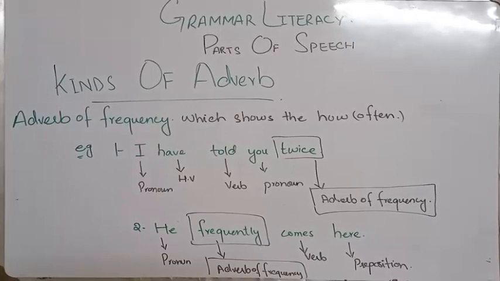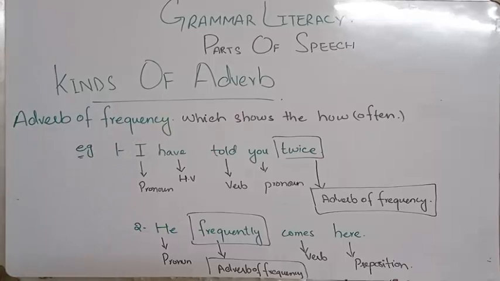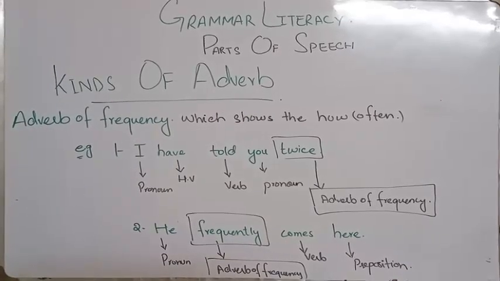Alright, so our next kind is adverb of frequency. So in adverb of frequency, let's look at the definition. It shows how often. Basically it gives the answer about repeatedness, like how often or how frequently things are going to happen.